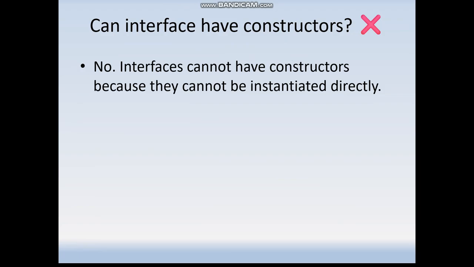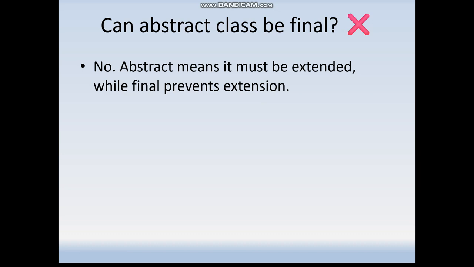Okay, next question: can interfaces have constructors? No, interfaces do not have any constructors because they cannot be instantiated directly. This is another difference: an abstract class can have a constructor but interfaces can't. Can an abstract class be final? No, an abstract class cannot be final as it is meant to be extended. Final prevents extension, so that's why abstract classes cannot be final in Java.